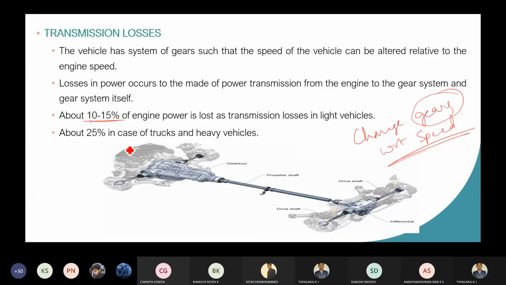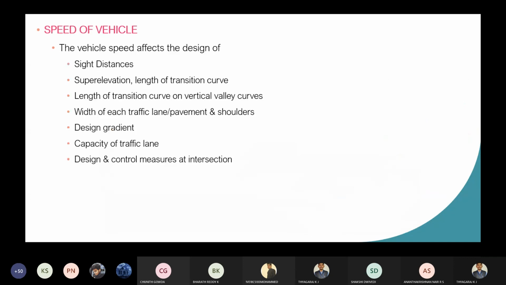For trucks and heavy vehicles, there will be a 25% loss. So this is about transmission loss. Simply remember, whenever there is a change in the gear system, you have this loss, especially in trucks and heavy vehicles.